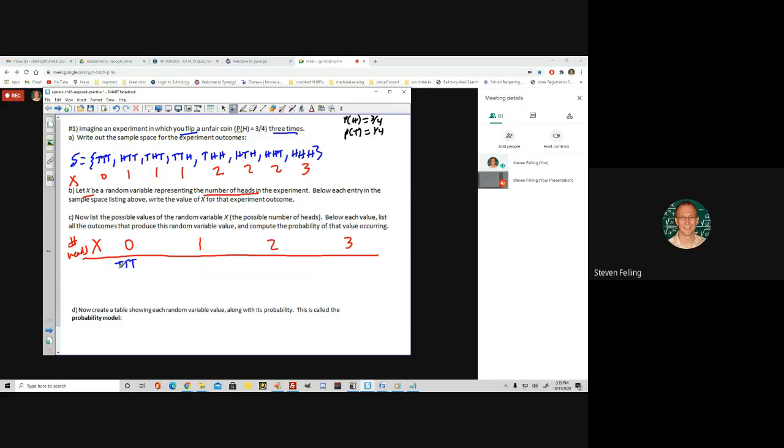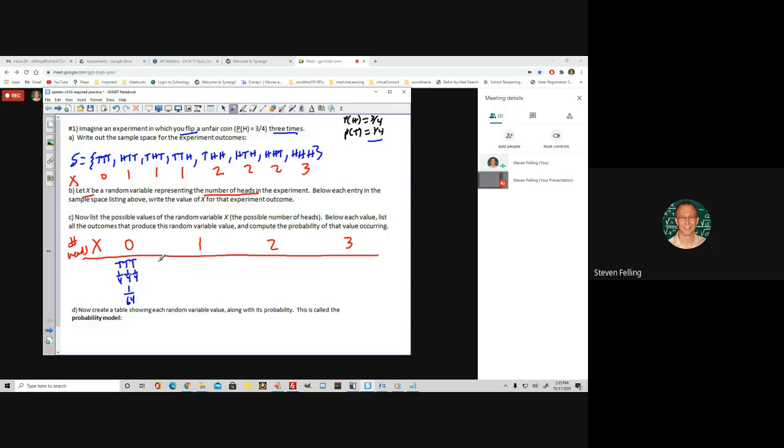Well, the probability of the first row being a tail is 1/4 because it's an unfair coin, right? And the second one is 1/4, and the third one is 1/4. And because we'd have to have a tail and a tail and a tail, and is multiply, we would multiply. So that turns out to be 1 out of 64. Okay, the 1 head case happens 3 different ways.